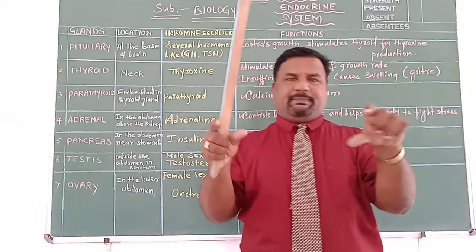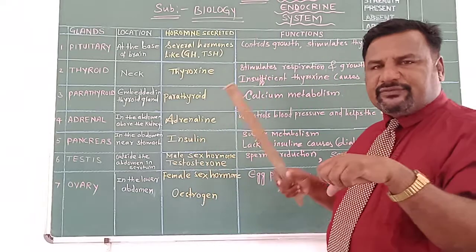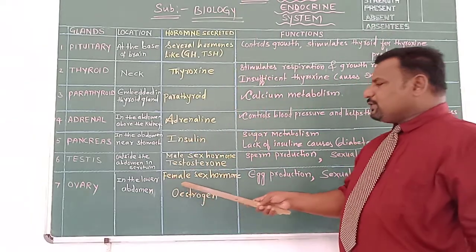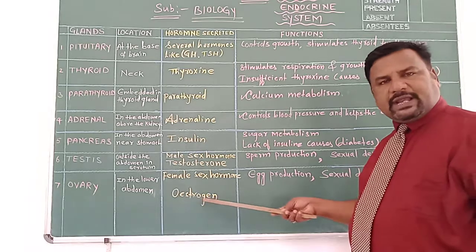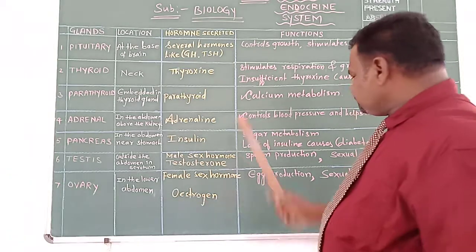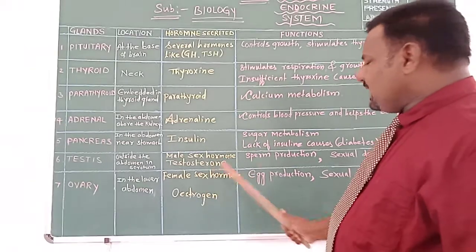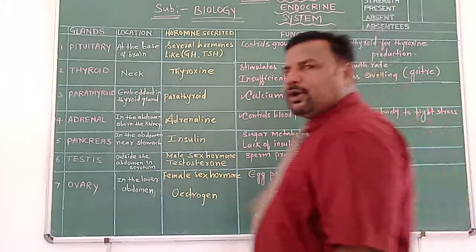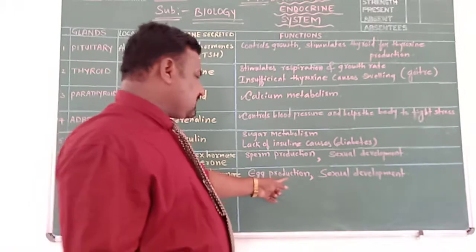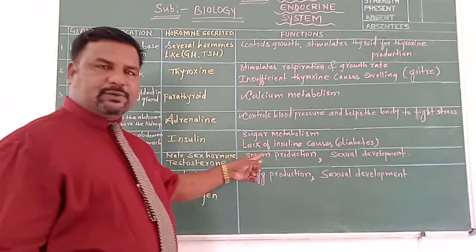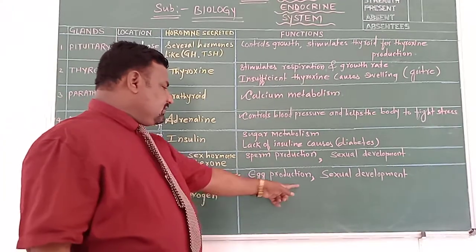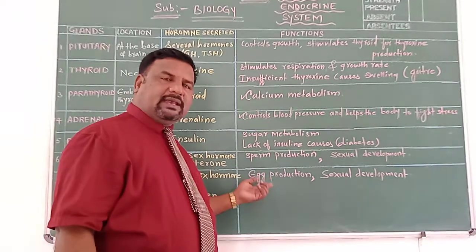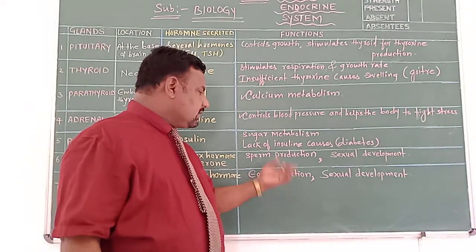There is the pair of ovaries in the body of the female. What do they do? They produce the female sex hormones, estrogen and progesterone. And what is the role of those hormones? Egg production. The egg is the ova, the female gamete. As the sperm, a male gamete, is produced in the male, similarly in the female body, egg production, the female gamete ova, occurs.